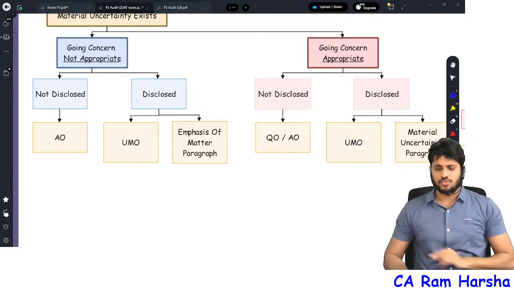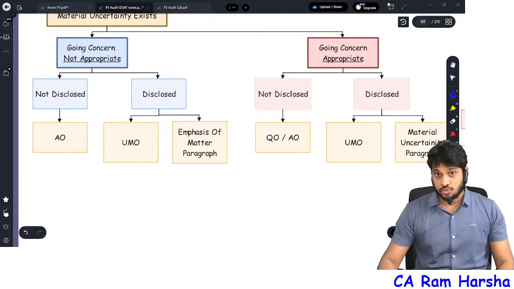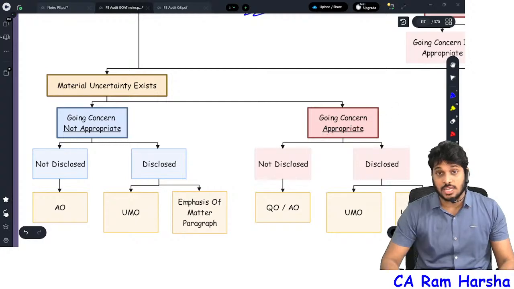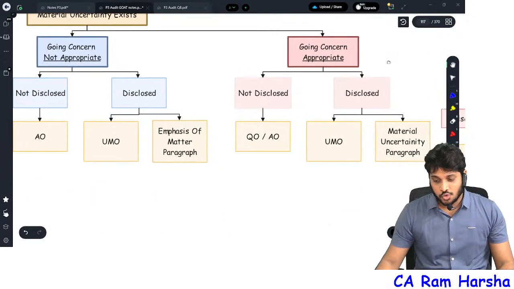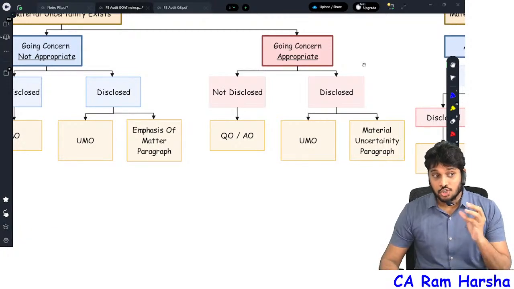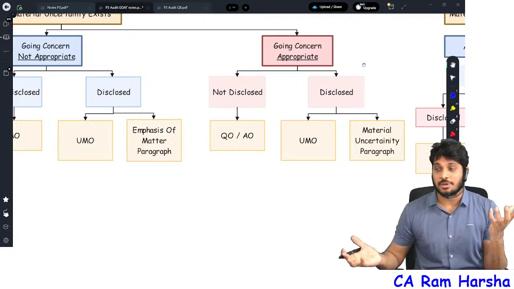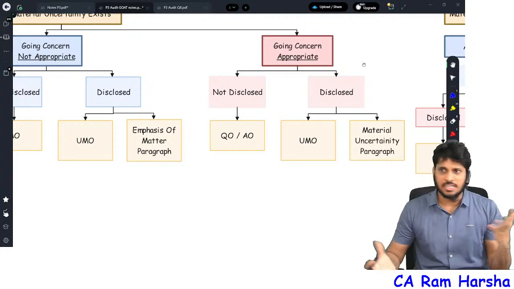Now suppose you see going concern is appropriate and they disclosed it. What did they disclose? Material uncertainty they disclosed, and they chose going concern as appropriate. You give an unmodified opinion. But tell me, you are giving an unmodified opinion on Air India, right? It will convey to the public that nothing is wrong in this company, everything is good. If you give an unmodified opinion regarding going concern and do not talk about going concern in the audit report, the public will think that everything is good.